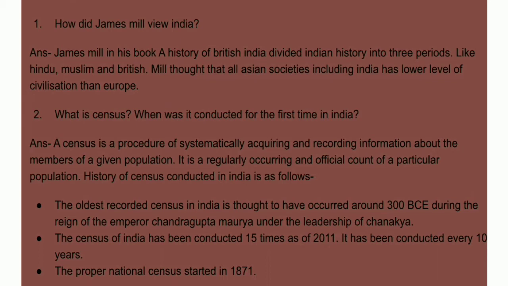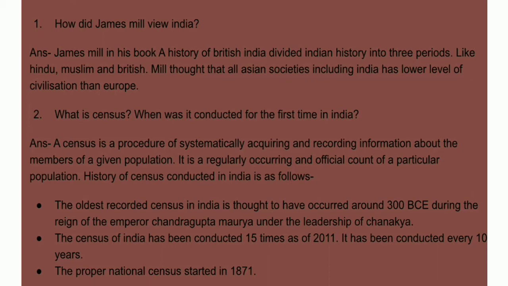Short answers. How did James Mill view India? Answer, James Mill, in his book A History of British India, divided Indian history into three periods: Hindu, Muslim, and British. Mill thought that all Asian societies, including India, had a lower level of civilization than Europe. Next question, what is census? When was it conducted for the first time in India?